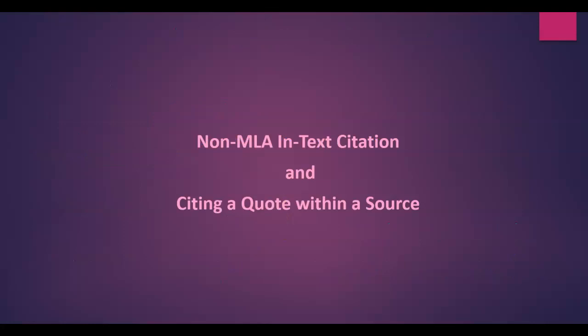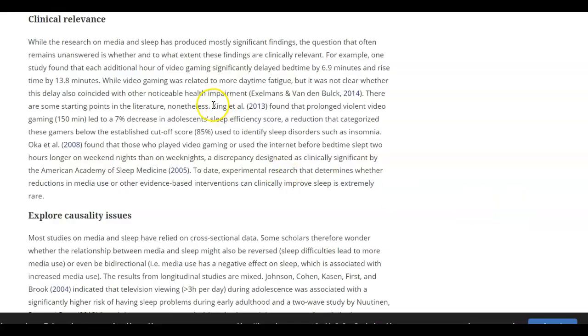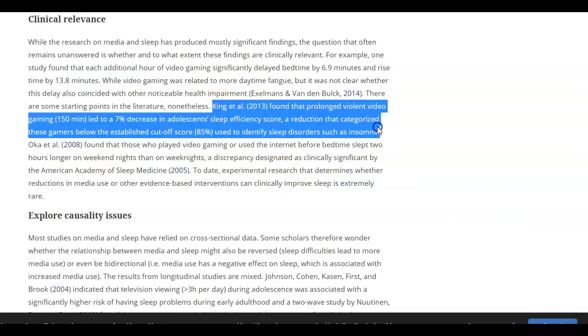The next type of example are actually two mistakes in one: a non-MLA in-text citation and citing a quote within a source. In the incorrect portion, we have the quote starting with King, et al., and then the year. The year is not MLA style. This would be APA style, but this is how the student actually found this quote originally in the source. If we look at the original source, this quote was actually found in the middle of this article.